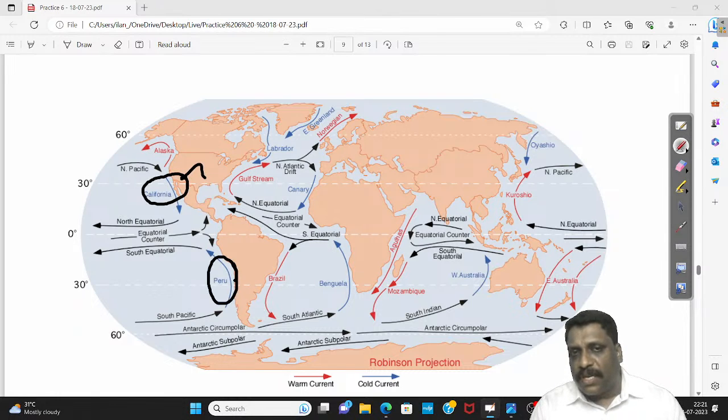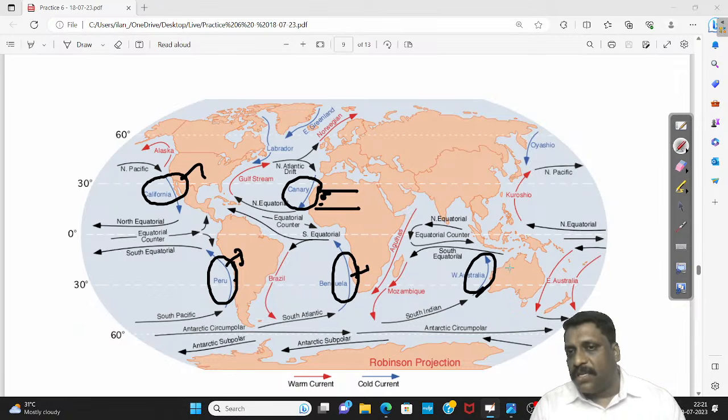Peruvian current has resulted in the formation of Atacama Desert. Benguela current has resulted in the formation of Namib and Kalahari Desert. Canary current is instrumental in forming almost the drier Saharan Desert. Western Australian current is known for the development of what? The Great Sandy Desert, Victorian Desert, and the Gibson Desert.